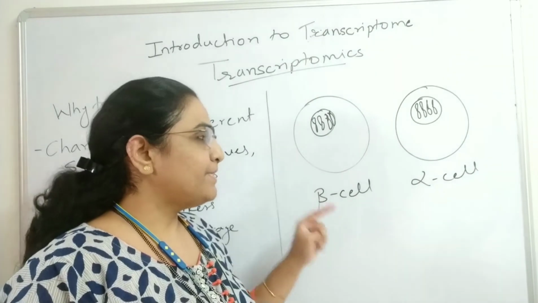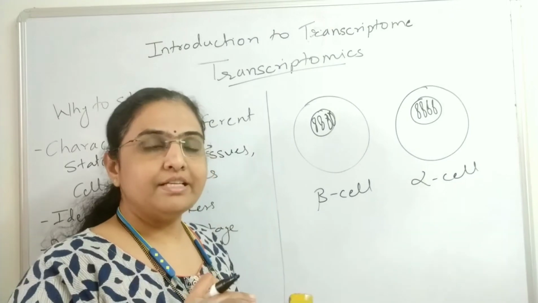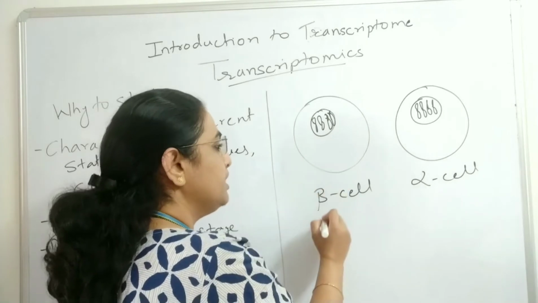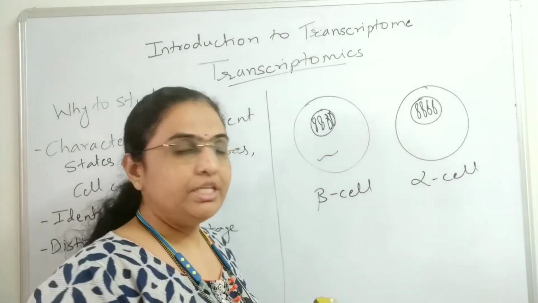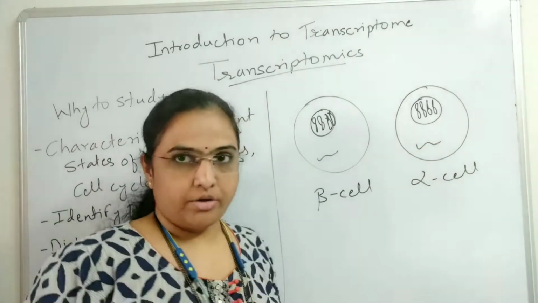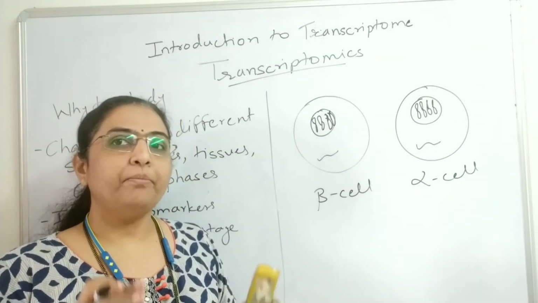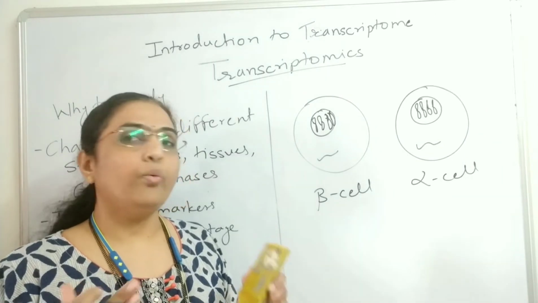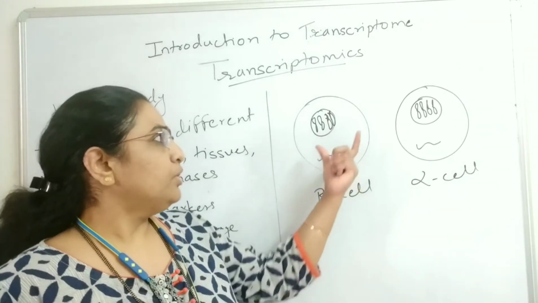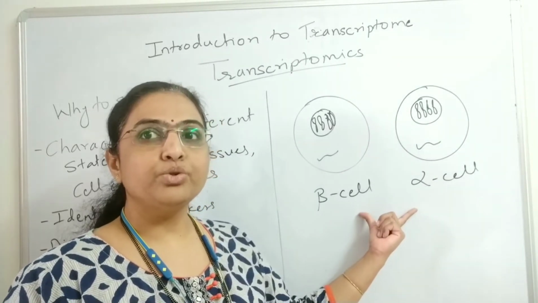When you look at the expression pattern of these two cells, you will find that in the beta cells you find the mRNA for insulin, and in the alpha cell you find the mRNA for glucagon. This means the genes for both hormones are present in both cells, but each cell only synthesizes one type of hormone. So, though there are two cells, the transcriptome of the two cells is going to differ.